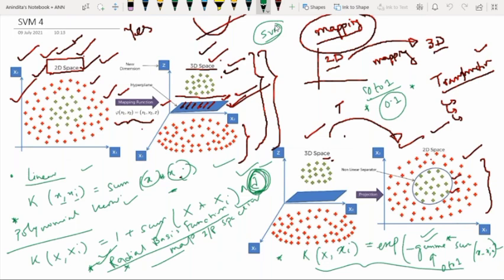Ma'am, when red data points and green data points are mixed up. Yes, in which case may it appear? Which is the situation where we get overlapping classes? I'm just talking about the situation. Whenever I'm talking about overlap, it means the data points are mixed up. Data points are mixed up because some properties are related, right?